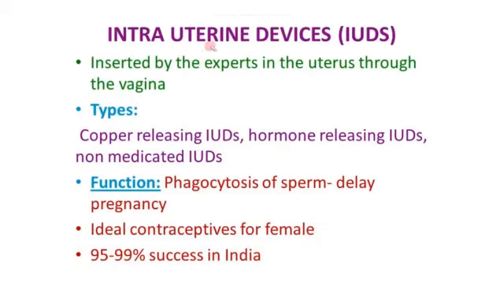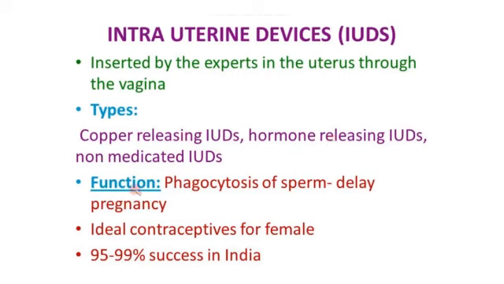Next one, intrauterine devices. What are the devices that are used for birth control? These intrauterine devices are inserted by experts in the uterus through the vagina. What are the different types? They are copper releasing IUDs, hormone releasing IUDs, and non-medicated IUDs. IUDs are intrauterine devices. So these are the three types.